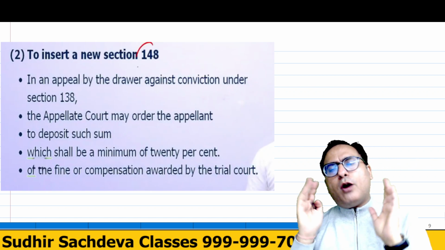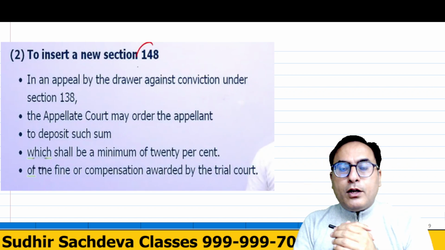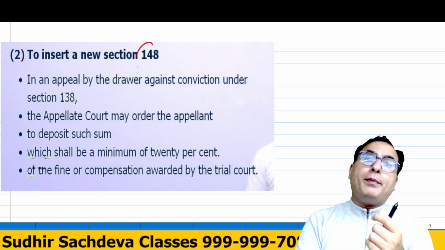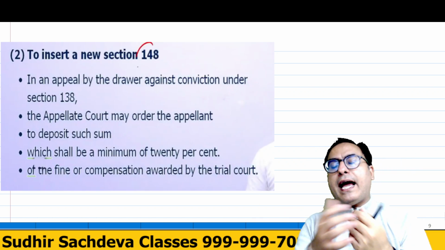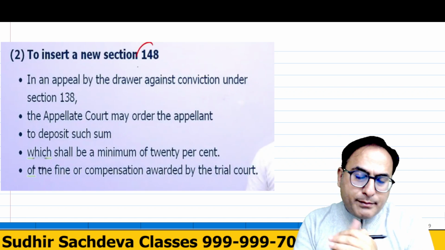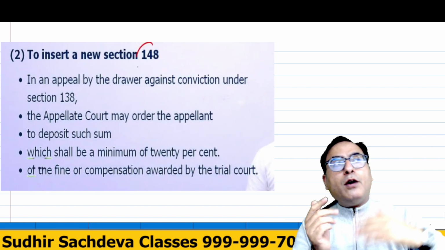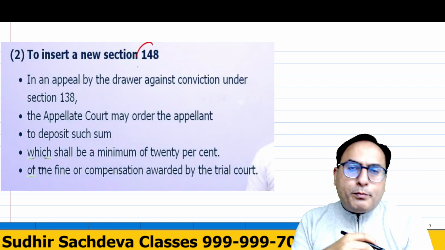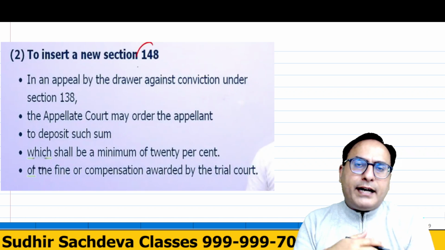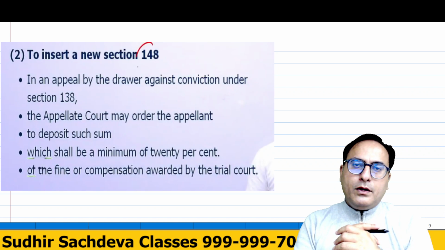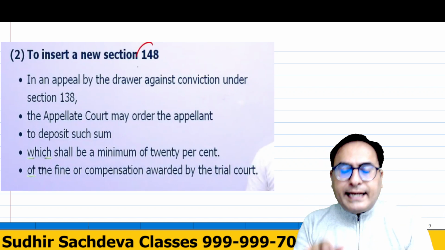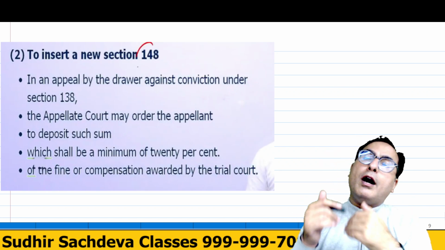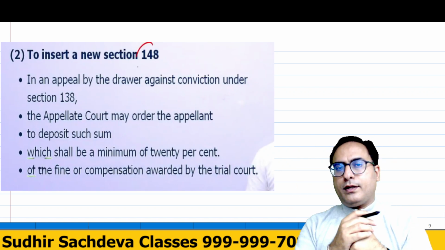The amount of the check was rupees 1 lakh, and the court has also asked me to pay 20,000 as penalty. In total, I am required to pay 1,20,000. Out of that, interim compensation of rupees 20,000 is already paid by me. But I say that I am right and I want to appeal to a higher court.